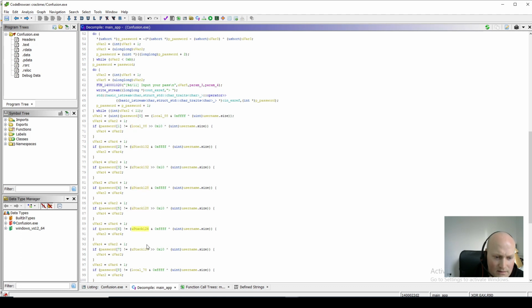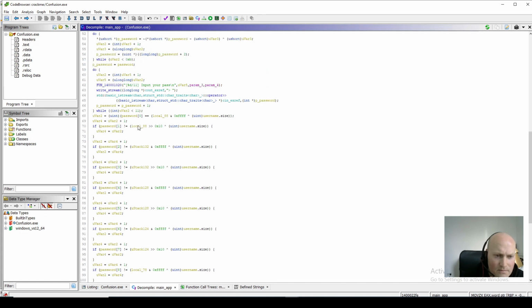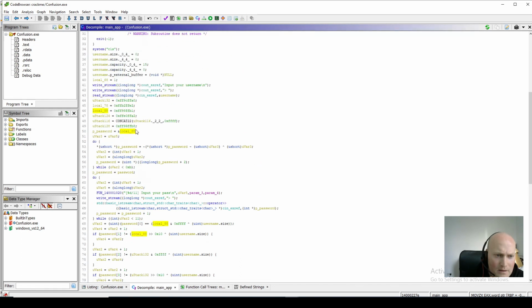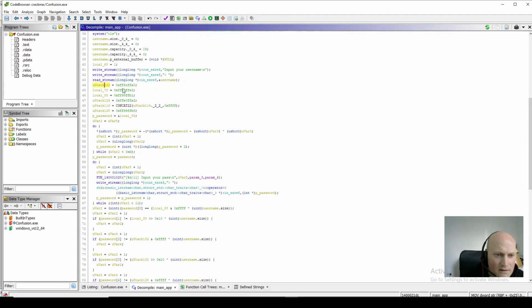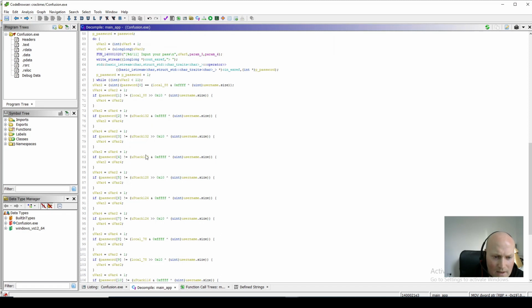So what are these things? If I highlight one of them, okay, so there's this stuff up here that we've not looked at yet. So there's more stuff on our stack, more variables, and these look like they've been initialized. This looks like a key that's been set up. So let's have a look at how that's being used. These are all separate, like separate variables. They get referenced down here. We XOR them with the size of the username, and we check if they equal the password that was typed in.